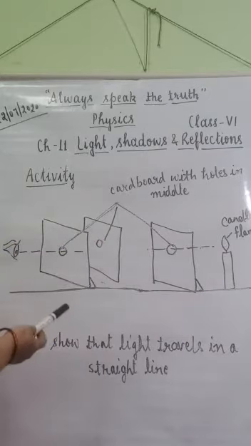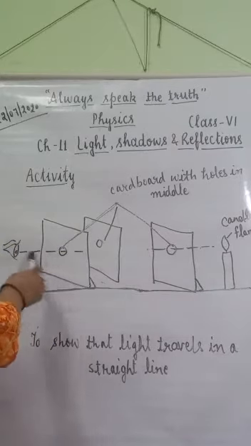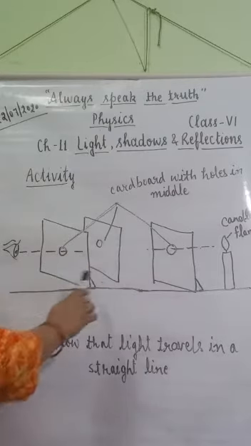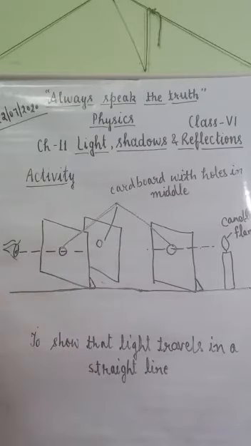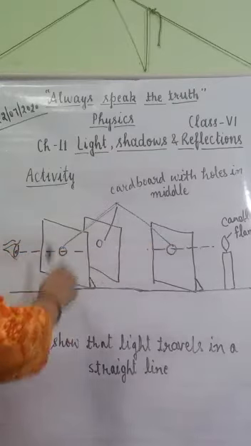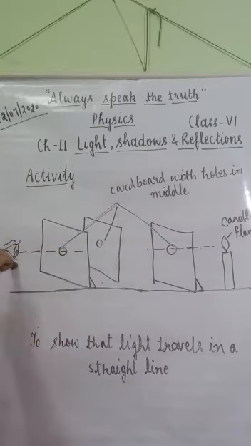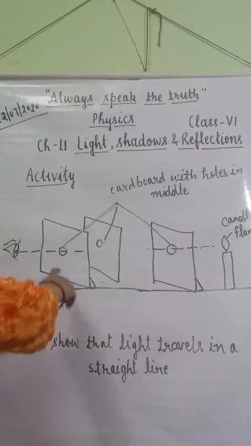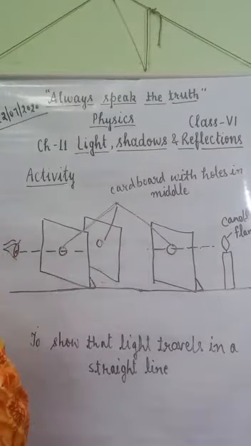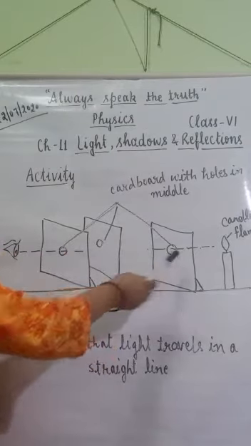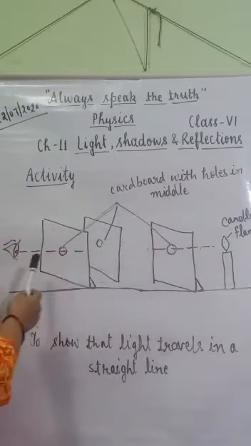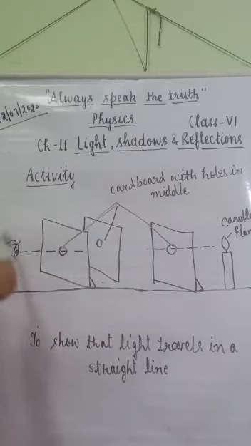This means that when all the holes of the cardboards are not in a straight line, the light of the candle flame does not reach our eyes.